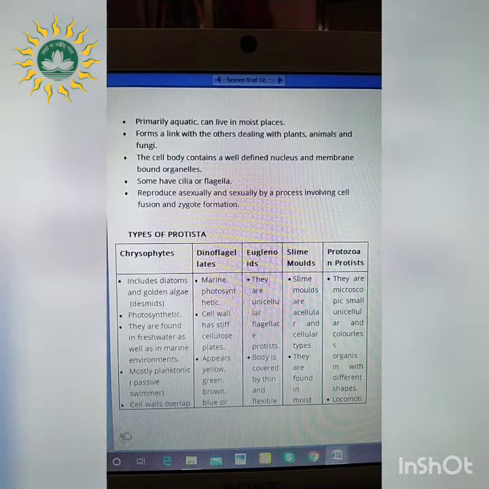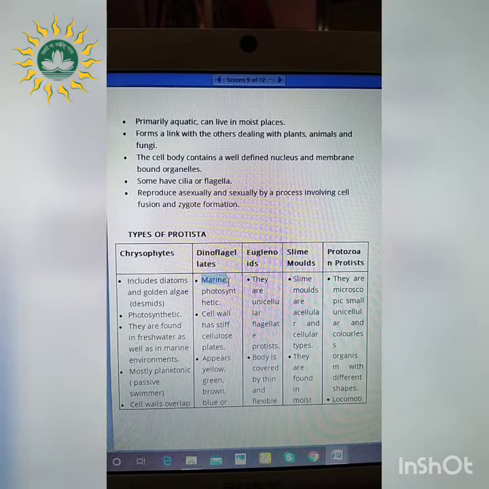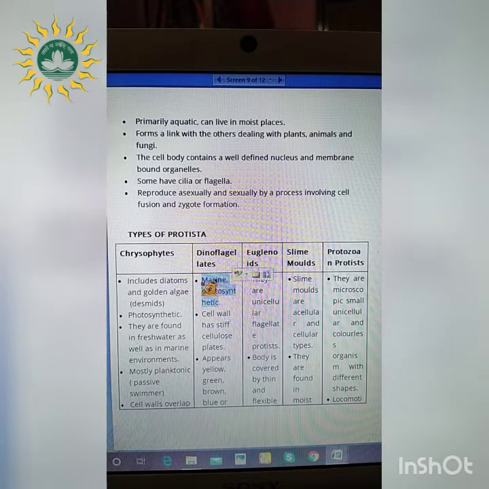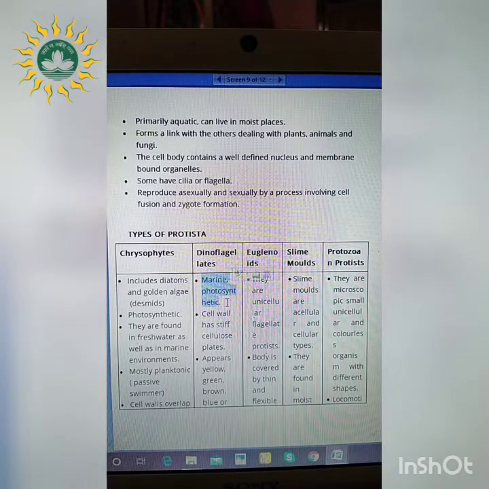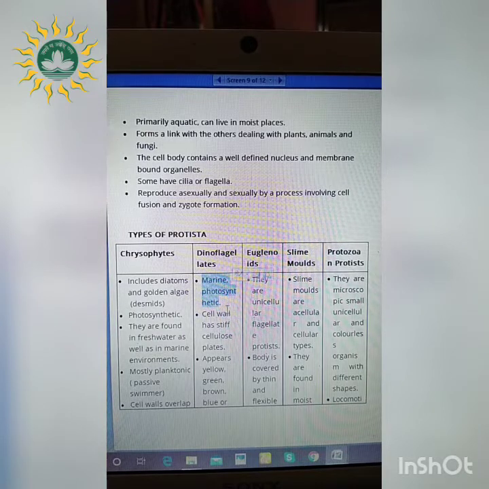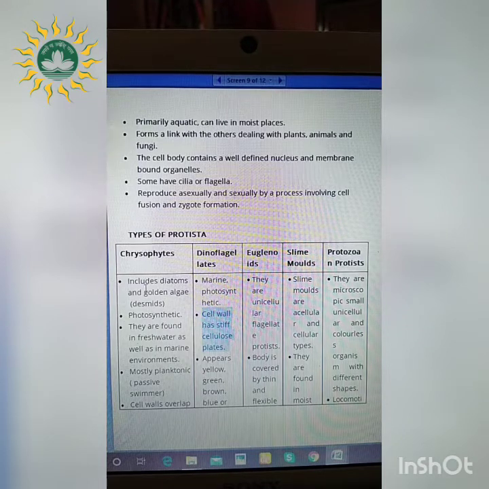The next classification type is dinoflagellates. First, the habitat: they are present in marine conditions and they are photosynthetic, so they have the capability of making food. Next, the cell wall has stiff cellulose plates. In chrysophytes the cell wall consisted of silica, whereas in dinoflagellates it consists of cellulose plates.